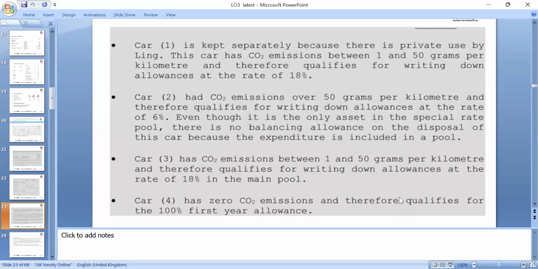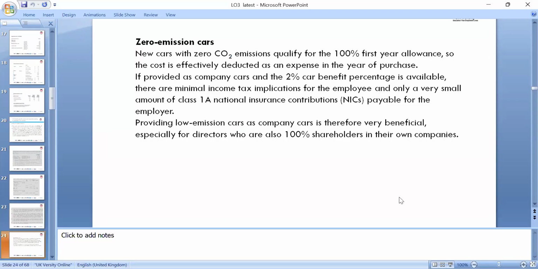Okay, so for CO2 emissions of 1 to 50 grams per kilometre, it can be up to 18% as a main pool item, and if the car has zero CO2 emission, it can be 100% in the first year. So any car which falls in the CO2 range above that goes under the special pool. The new car with zero emission qualifies for the 100% first year allowance. The cost is effectively deducted as expenditure in the year of purchase.